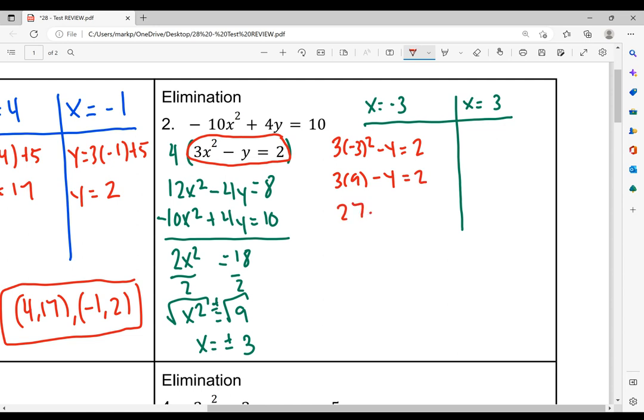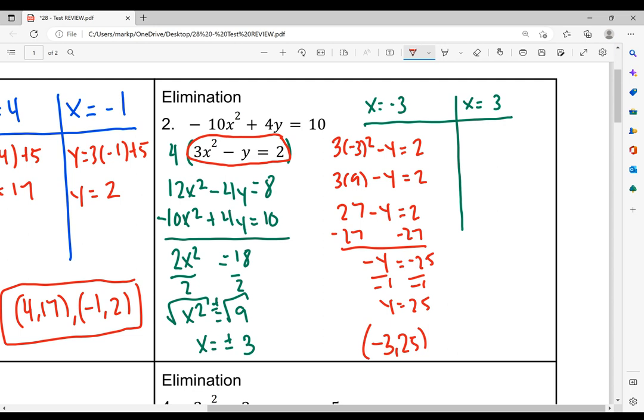27 when you do 3 times 9. We're going to go ahead and subtract that 27 to the other side. So negative y is equal to negative 25. Divide by negative 1. Y is equal to positive 25. So my first solution is x comma y, so negative 3 comma 25.